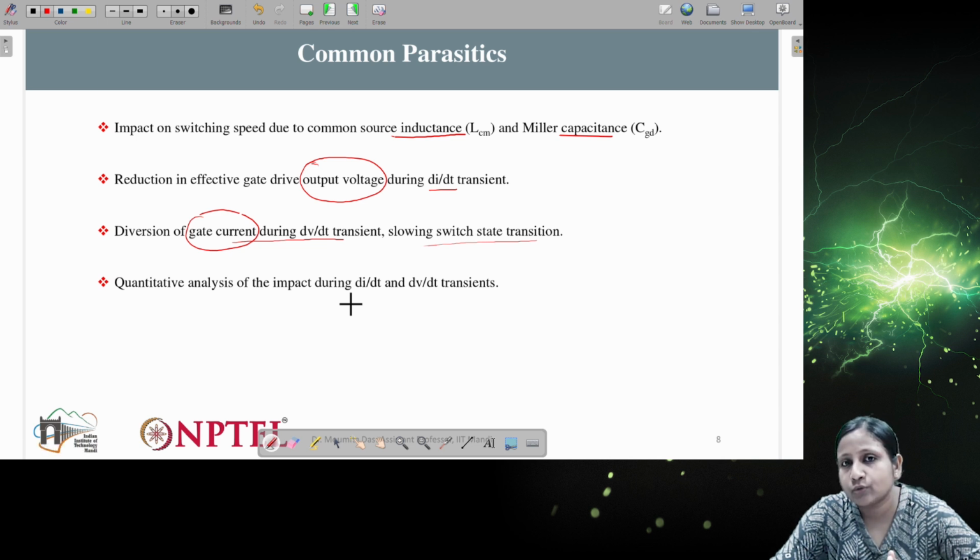If you are connecting two switches, or one switch and one diode, with the inductance in ideal connection, there will be no effect from the parasitic side. For basic understanding of the circuit operation, that is fine, but if we have to analyze the circuit properly, then we need information about these parasitic parameters, or we need to at least include them in the analysis. Then we have to see how they actually impact the gate signal and the power signal.